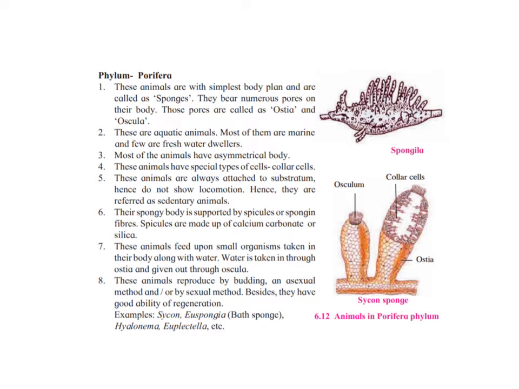These animals have a special type of cell called collar cells. These animals are always attached to the substratum. Hence, they do not show locomotion. Hence, they are referred to as sedentary animals. You'll be seeing special words over here. You should understand the meaning of them. What is it? They are attached to the substratum. That means they do not move.